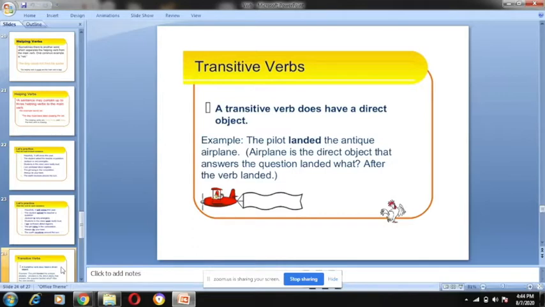Here the pilot is the doer. The action is passing on to the object. The object is the antique airplane and the action is landed. So if the action is directly passing on to the object, it is called a transitive verb. Remember this only. Got it? Yes, ma'am.